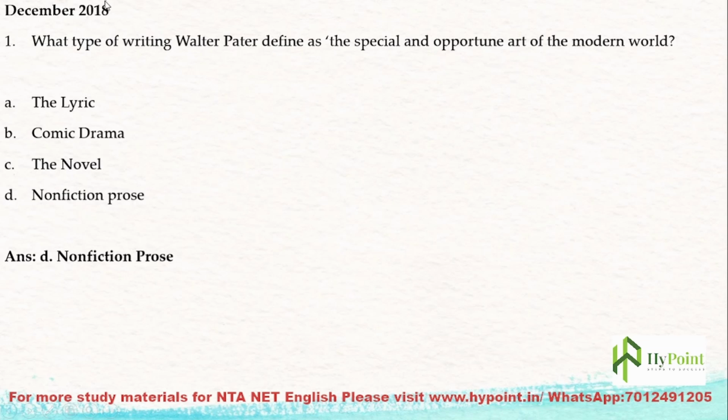The first question is, what type of writing does Walter Pater define as the special and opportune art of the modern world? Walter Pater is a non-fiction writer, an essayist, and he defines a particular kind of writing as the special and opportune art of the modern world. Which is that type of writing? The lyric, comic drama, the novel, or the non-fiction prose? Of course he is a writer of non-fiction, so the answer is non-fiction prose.